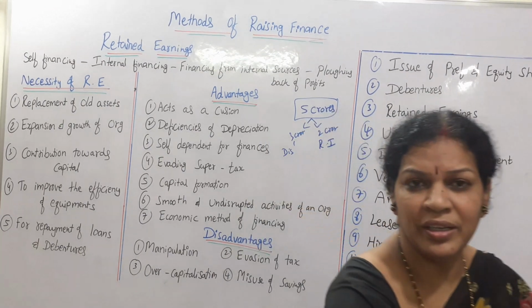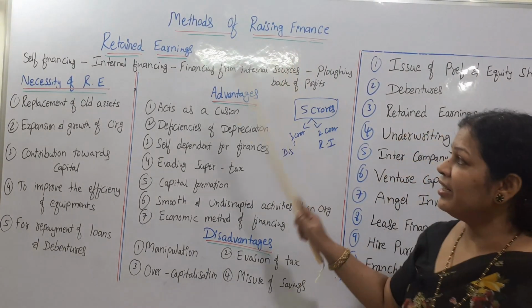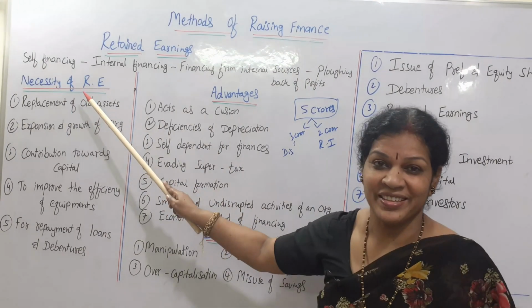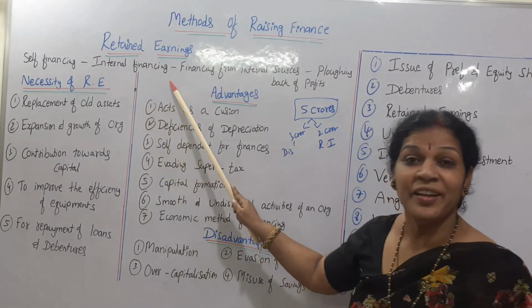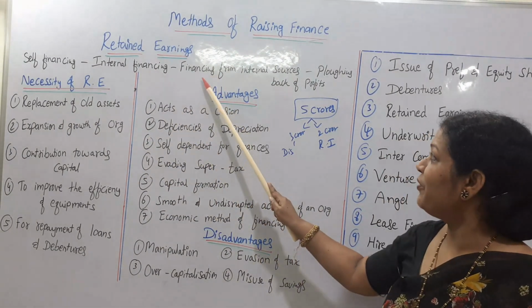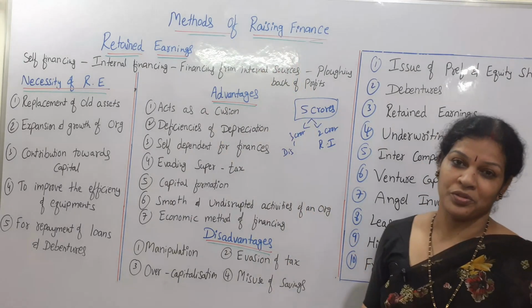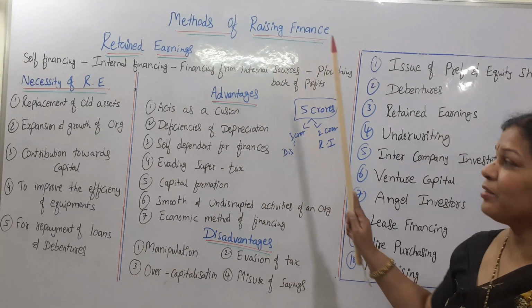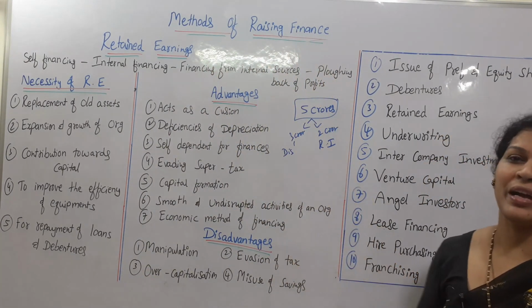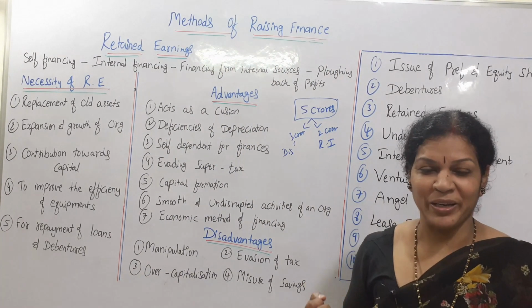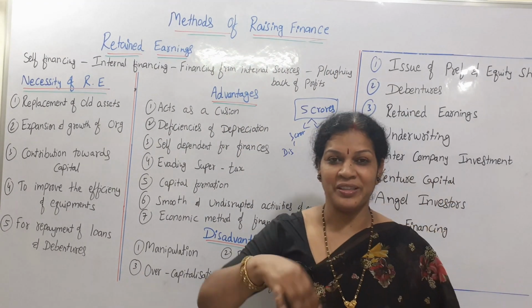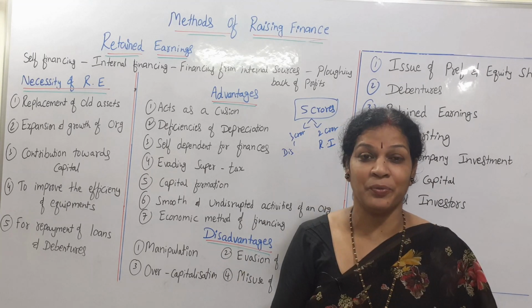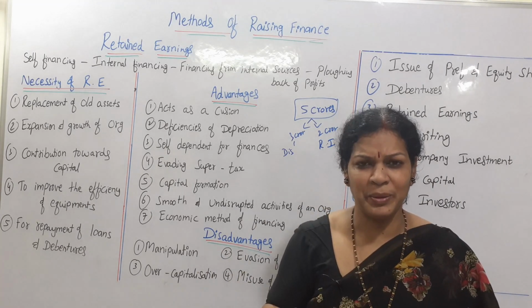That is why we call retained earnings self-financing, internal financing, financing from internal sources, and ploughing back of profits. Ploughing back of profits means we are taking funds once again from the profits itself.